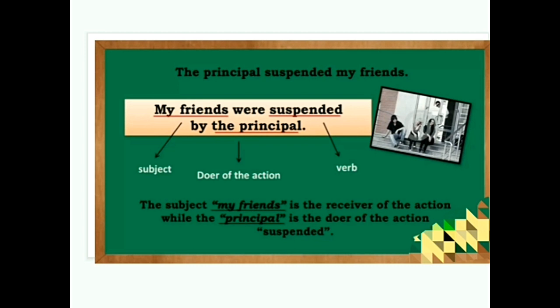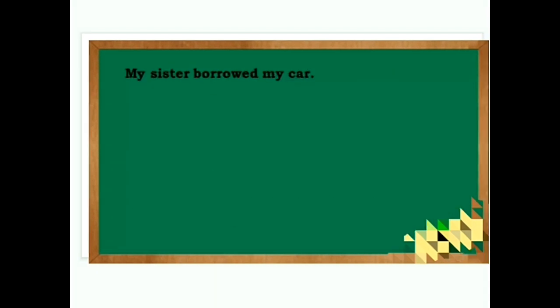It will come first as the subject, and then the verb, and then the doer of the action. The principal is the doer of the action, that is suspended. So that comes at the last as the doer of the action. So my friends were suspended by the principal. Can you clearly understand this passive voice? We will do other examples also.